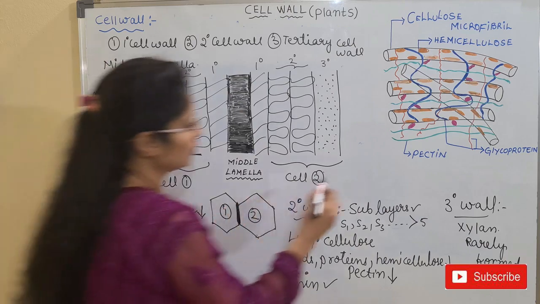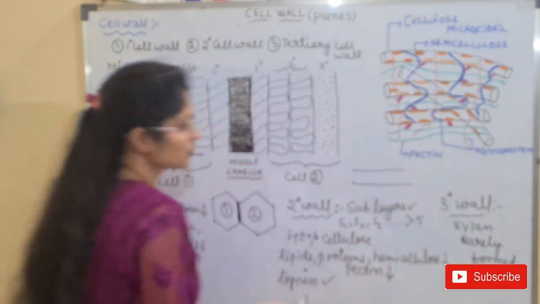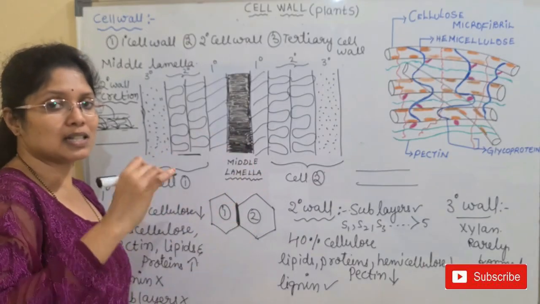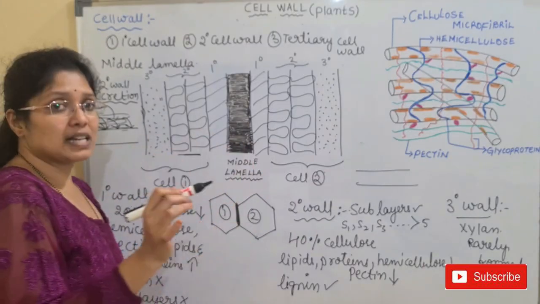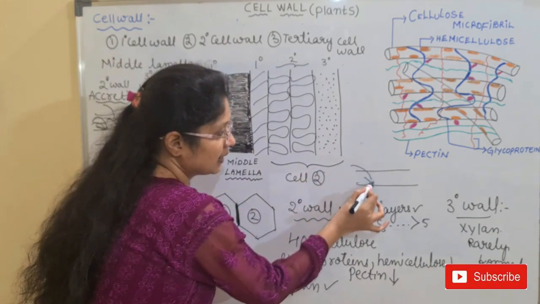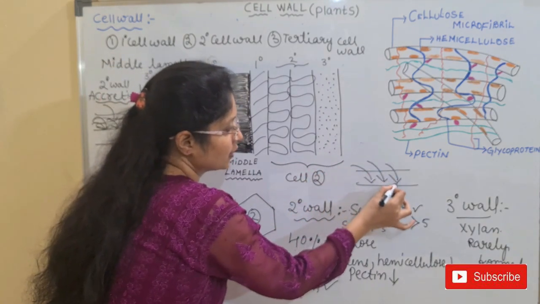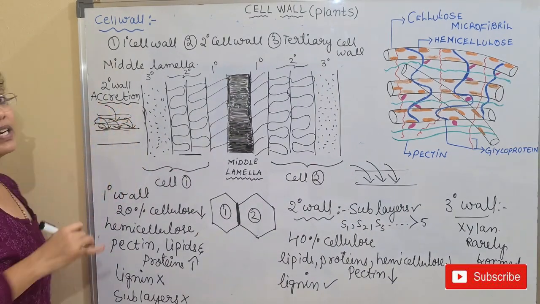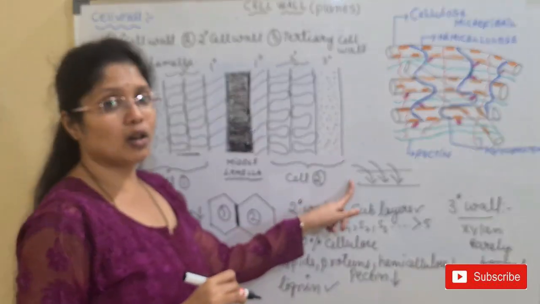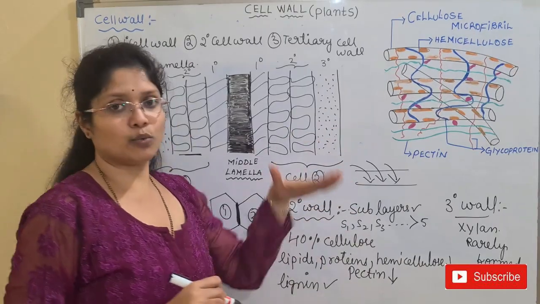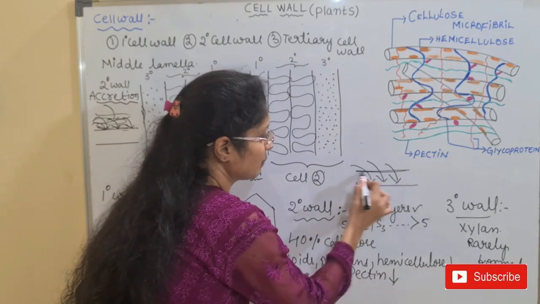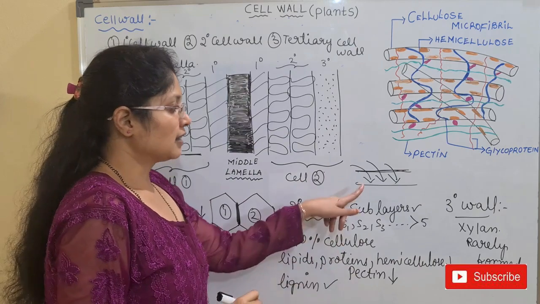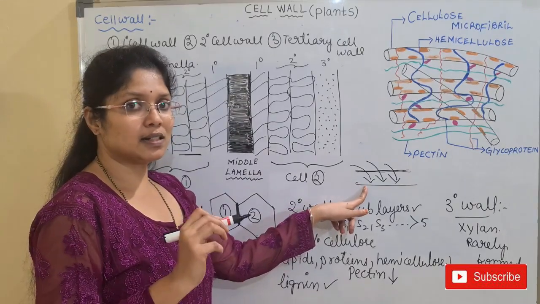In the primary wall, let us say this is the primary wall. So this is the pre-existing primary wall. If the primary wall has to grow and the substances have to be deposited, the substances will be deposited inside the wall. Okay. So this is above the wall, on the pre-existing wall, the wall material will be depositing. But in the case of the primary wall, what will happen? Inside the wall, meaning inside this membrane or inside this layer, we have the deposition of the material, and this process is known as intussusception.